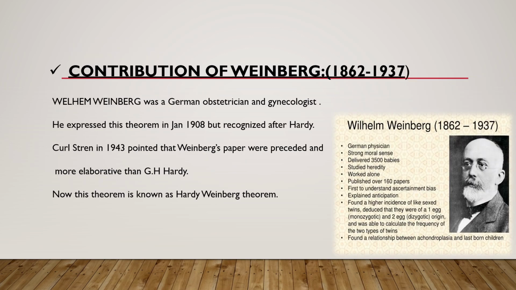Next is the contribution of Wilhelm Weinberg, who was a German obstetrician and gynecologist, a German physician with a strong moral sense, who studied heredity and published over 160 papers. He expressed his theorem in January 1908 but was recognized after Hardy. Curt Stern in 1943 pointed out that Weinberg's papers preceded and were more elaborate than G. H. Hardy's, and now this theorem is known as the Hardy-Weinberg theorem.